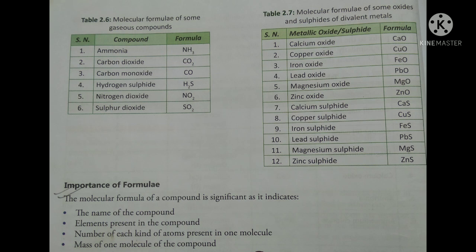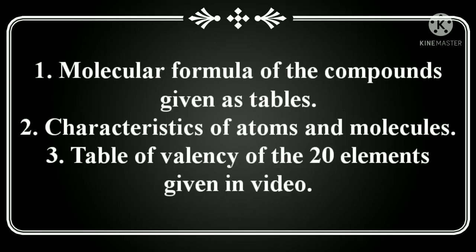Whatever I recently said, the 3 molecular formula tables, table 2.5, table 2.6 and table 2.7, as we have just studied, please note down these 3 tables in your copies, and also the characteristics of atoms and molecules.